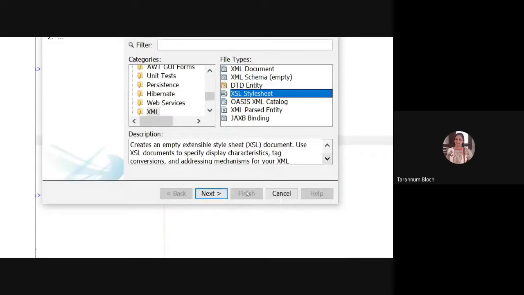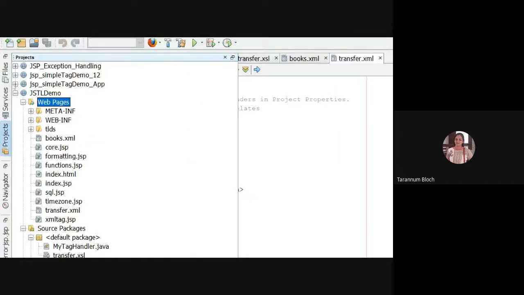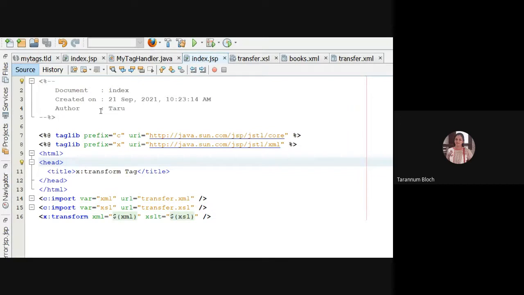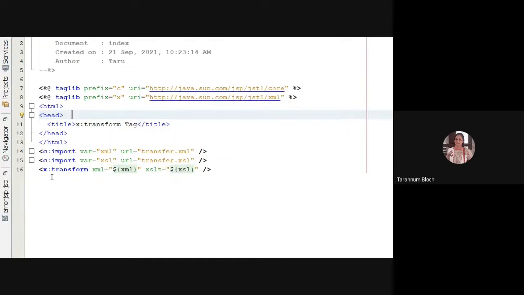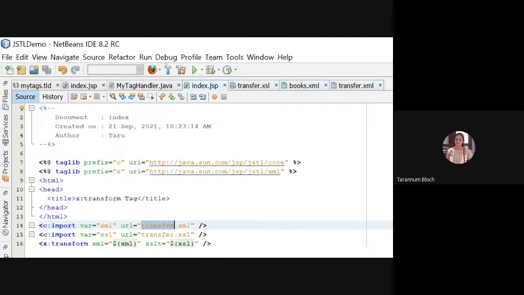Now look here. I have taken one program, index.html. I am importing an XML variable, and I'm reading transfer.xml. Look at transfer.xml.